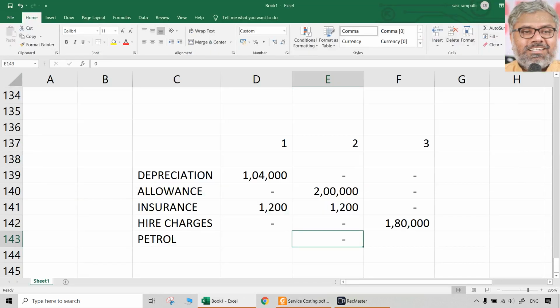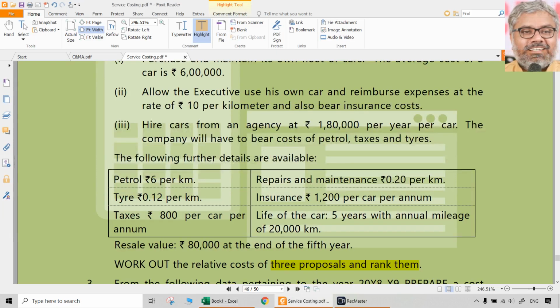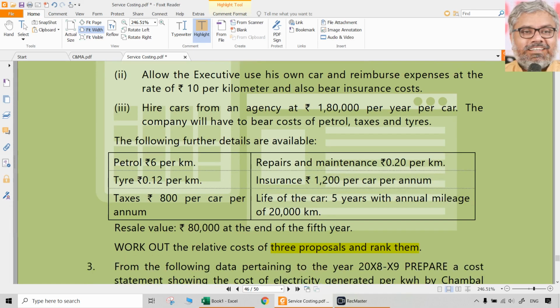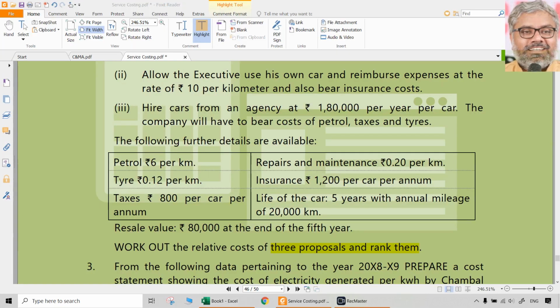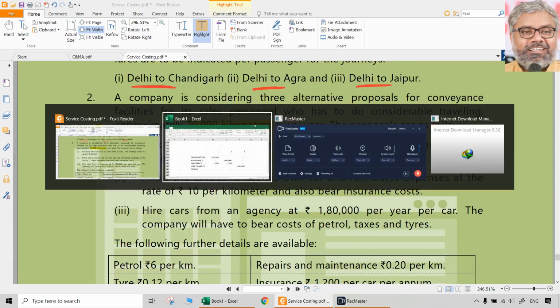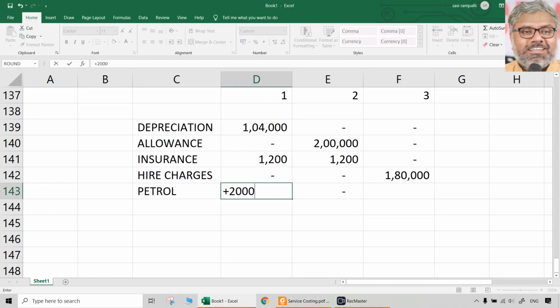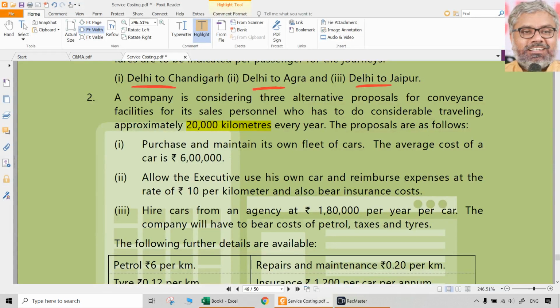So, petrol cost will not be there in the second option, but it will be there in the first option and third option, when the company owns and maintains its own car, or it will take a car on rent from a rental agency. So what is the petrol? 6 rupees per kilometer, he said. How many kilometers will be traveled in a year? 20,000 kilometers. So 20,000 kilometers into 6 rupees per kilometer. Right? As given in the question.